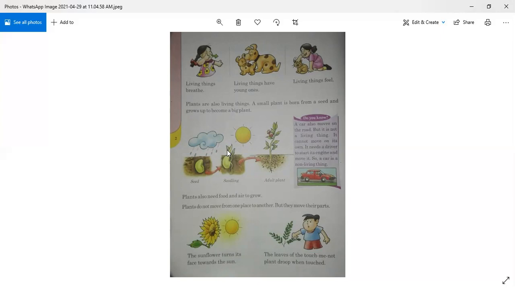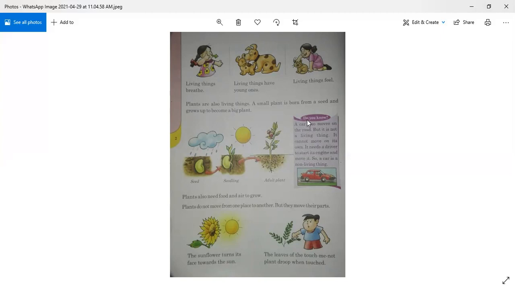This is called a shoot. The root goes down and the shoot comes out of the ground, and then it grows and turns into a small plant. Then it will turn into a big plant after getting air, sunlight, and water, and it should be in the soil, otherwise it will die. So plants are also living things because they also breathe, they also grow. Here you can see the example of growth of a plant.